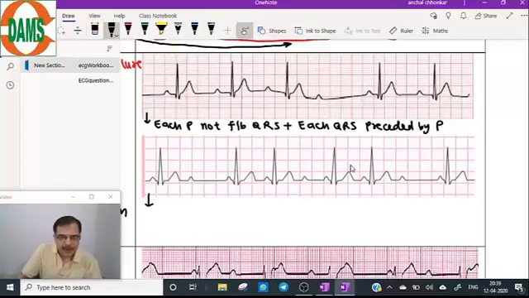Each P is not followed by QRS, but whenever QRS is coming, it is preceded by a P wave.